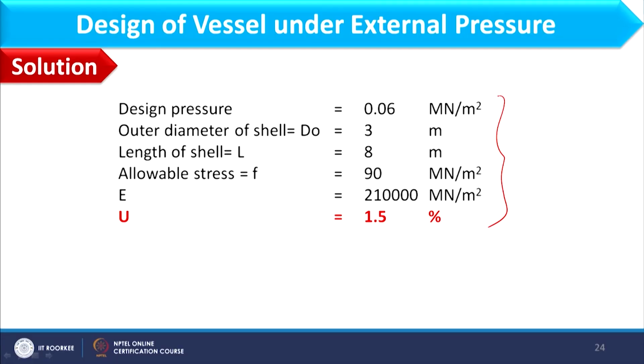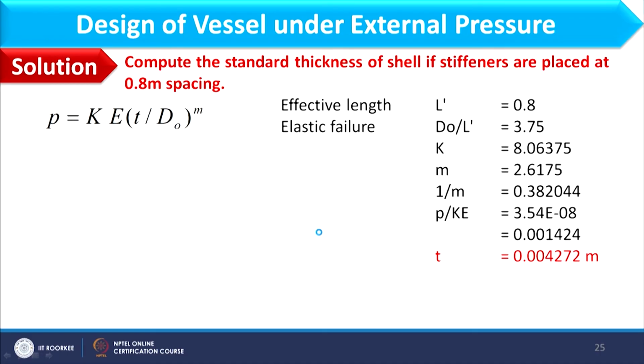part A. Now here I have the parameters known to solve this problem: design pressure, outer diameter of shell, allowable stress, and U, which I am taking as 1.5. Why I am taking that, I have already explained. So let's start the computation of standard thickness of shell.